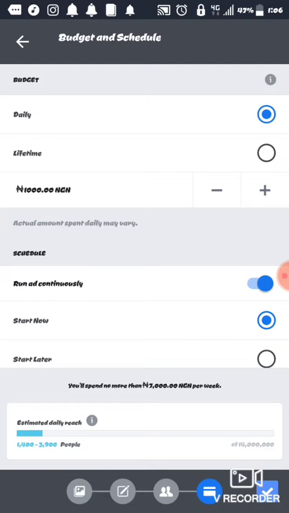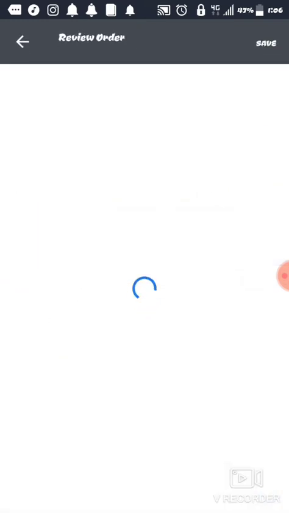So you can see your potential reach for a day is about 1,400 people to 3,900 people, about 4,000 people. I'm not going to run this ad continuously. So the ad is going to run for 7 days. You can see the ad will spend up to 7,000 naira. And I'm going to set that, okay. So you see, I'm quick with that.